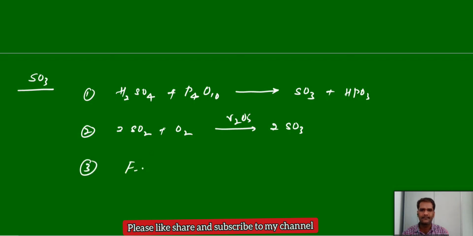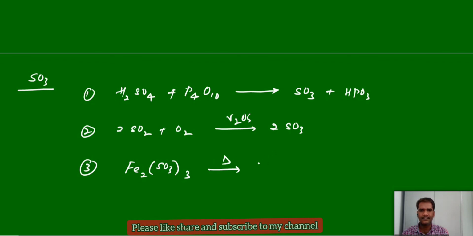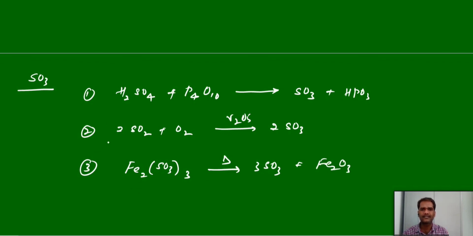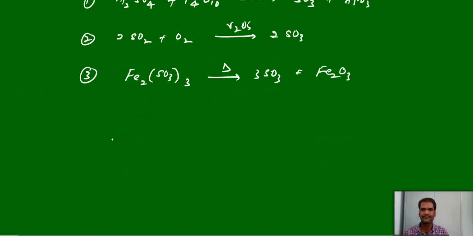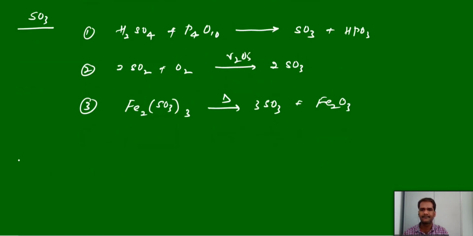Next, simple decomposition of ferric sulfate. If you decompose it, you will get sulfur trioxide. So these are a few reactions of preparation. Next, properties.